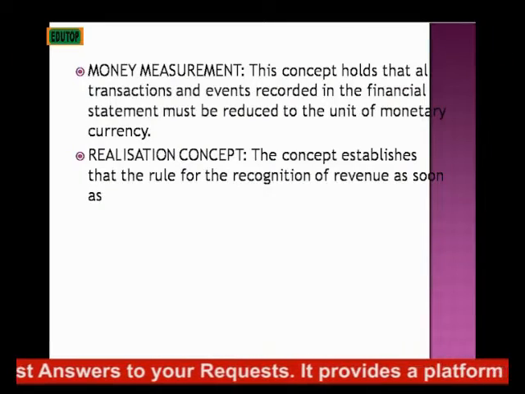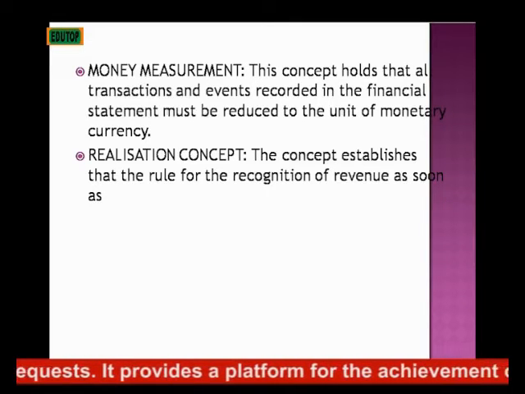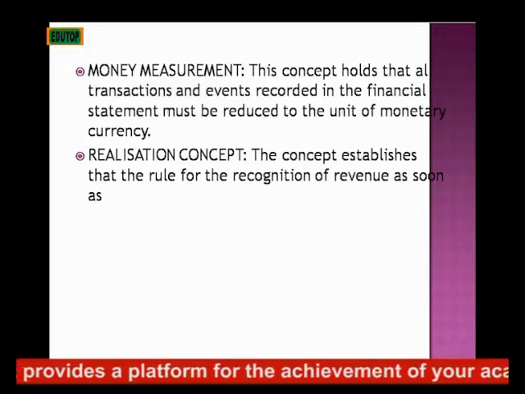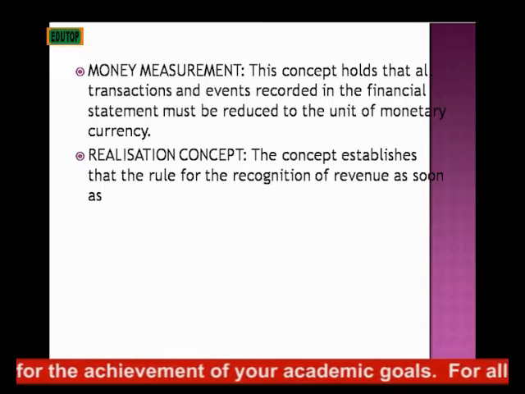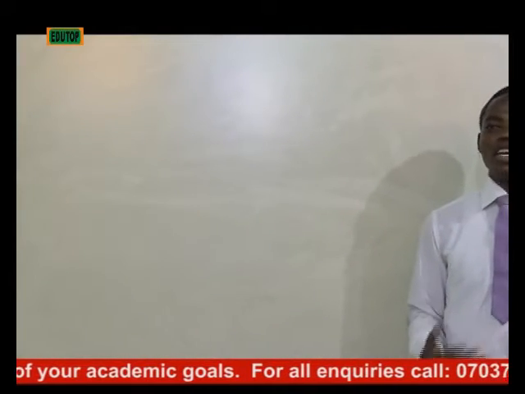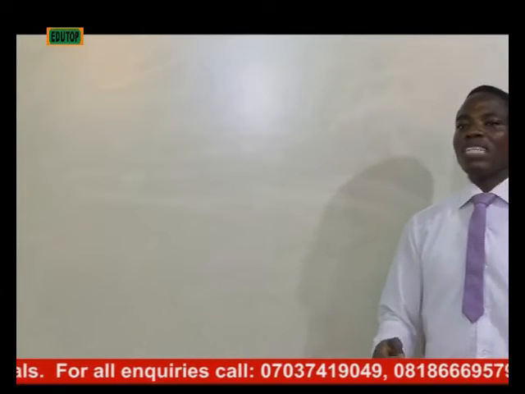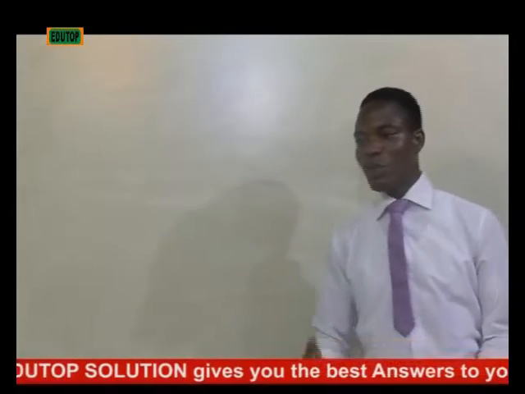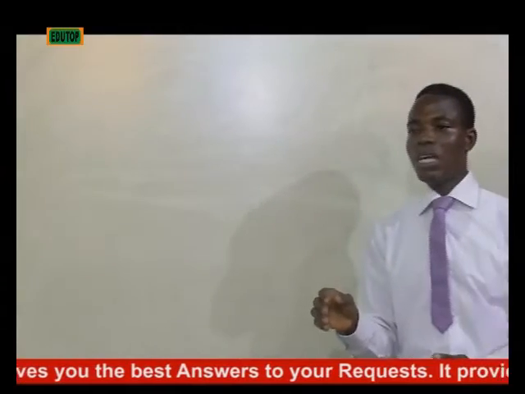Then money measure. This concept holds that all transactions and events recorded in the financial statement must be reduced to a unit of monetary currency. As an accountant deals with figures a lot, what they record must be measured with money. It must have a money value. For example, you bought goods. That means there must be a money measure for that good, maybe 20 naira.